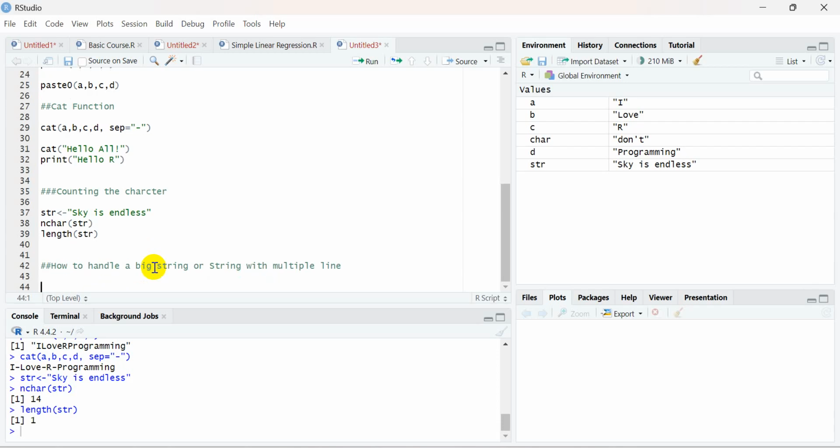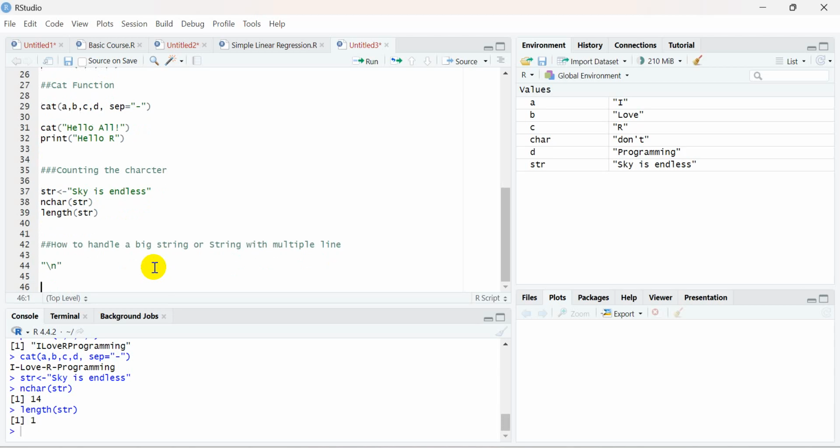Here we will use a very good escape sequence character called backslash n. Backslash n is basically used for storing a string in multiple lines. Whenever you have a larger string, you can break it into smaller chunks and store it in multiple lines.